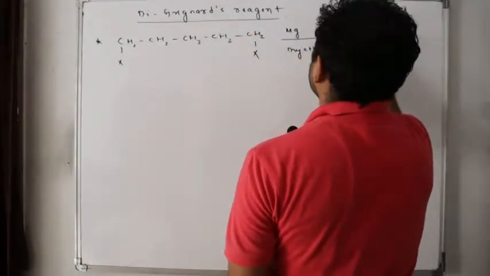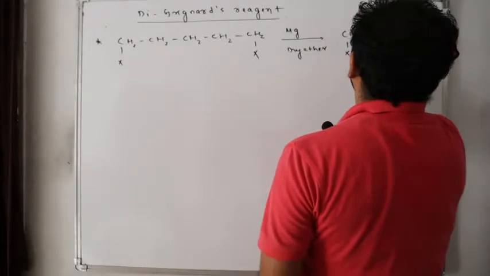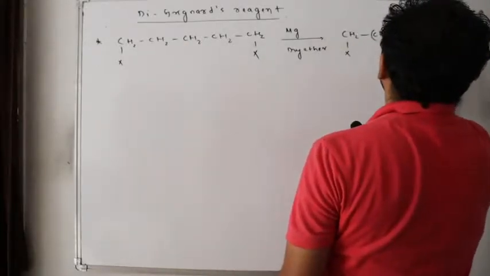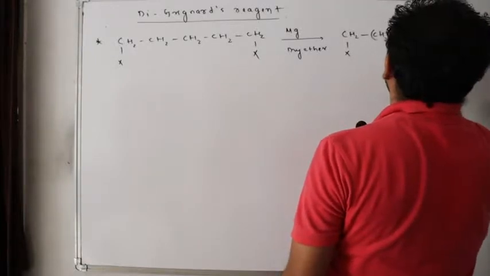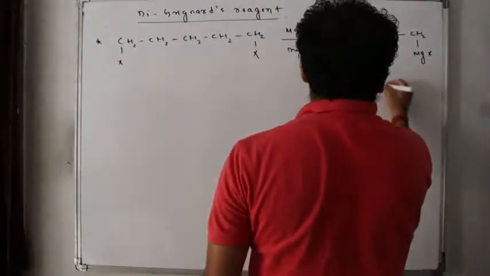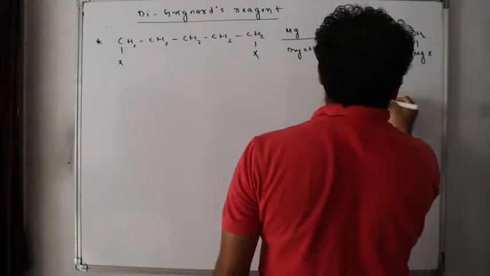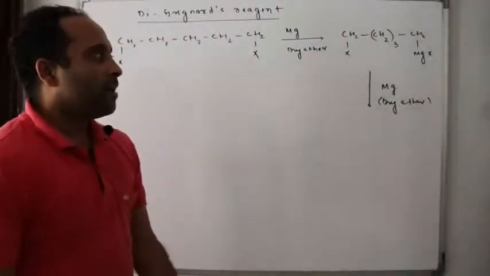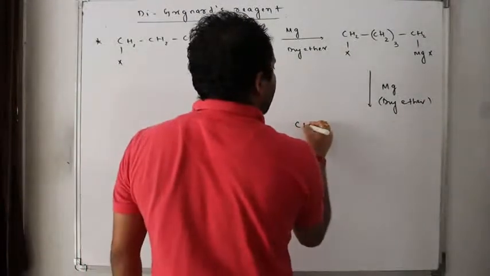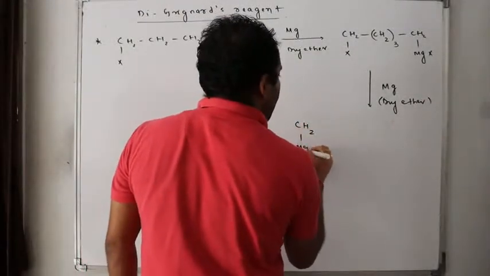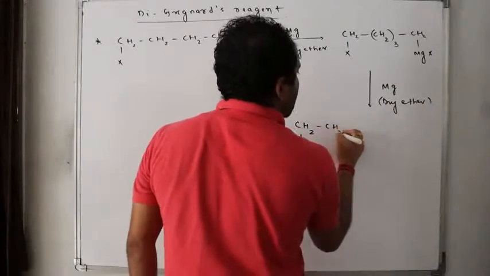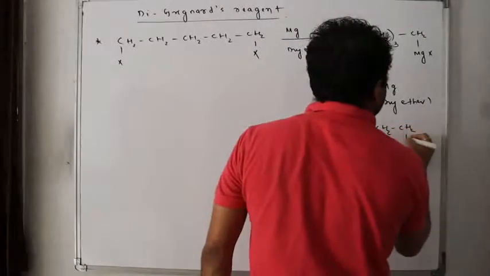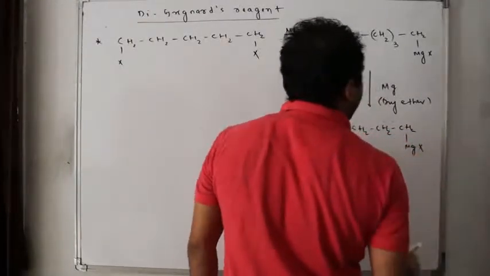CH2X, three times CH2, MgX. If I again treat with Mg in dry ether, what will happen? I'll get here CH2MgX, CH2, CH2, CH2, CH2, MgX.